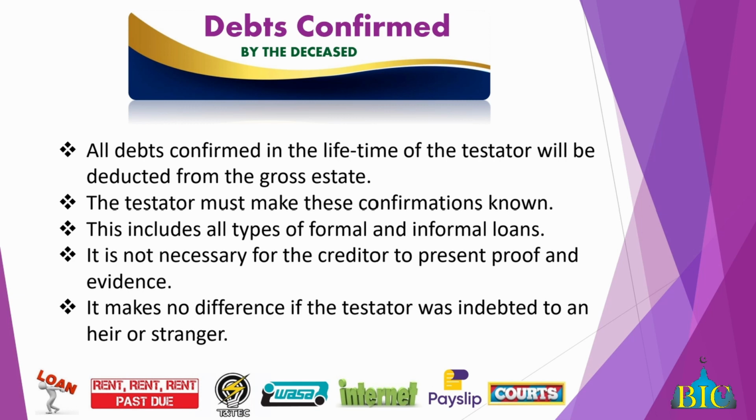The testator must make these confirmations known, meaning he must have it recorded, he must mention it to somebody, whether it be formal loans or informal, he lent the neighbor, he lent this one. And if these debts, as we mentioned, are confirmed and known, then it's not upon the one who's claiming to come with proof and evidence.